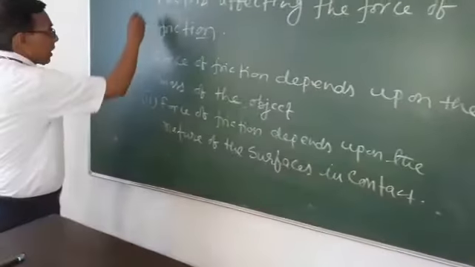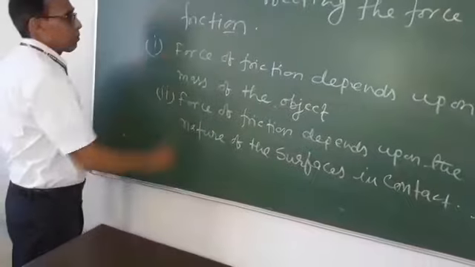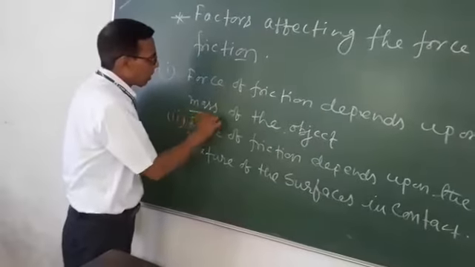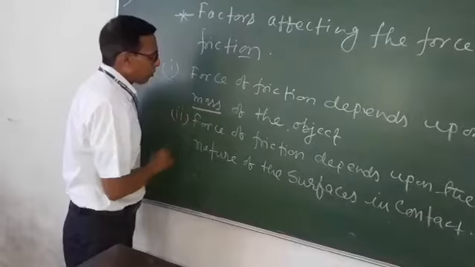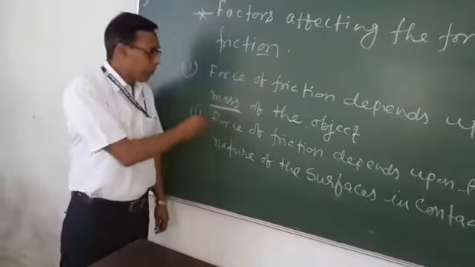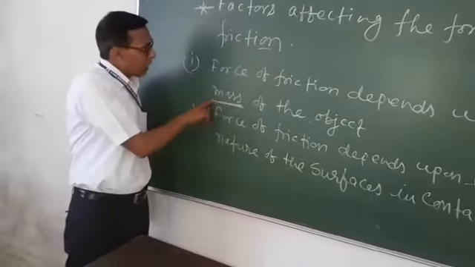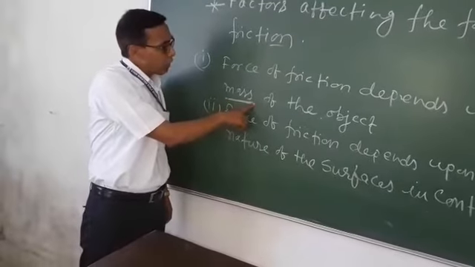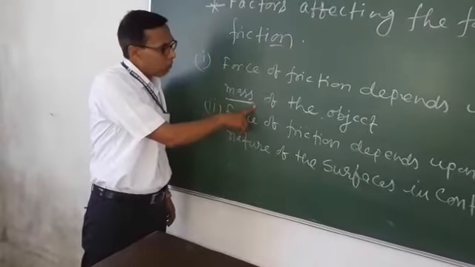So on which factors does the force of friction depend? First, force of friction depends upon the mass or weight of an object. Actually, there is a difference between mass and weight of a body. The quantity of matter contained in a body is called its mass, and weight is the force with which the body is attracted towards the surface of the earth.